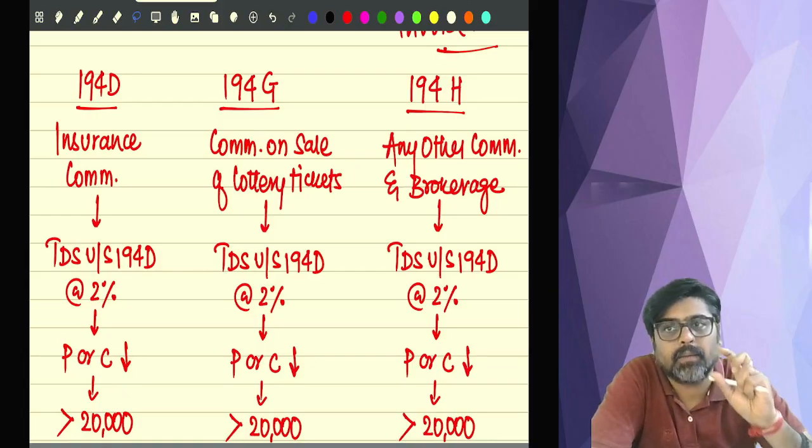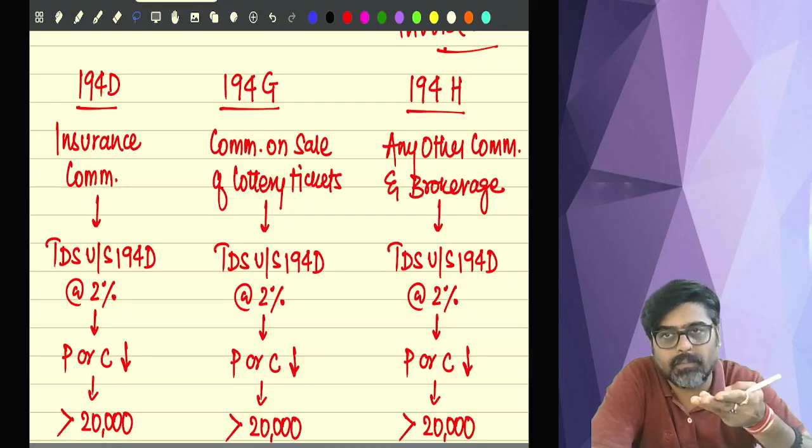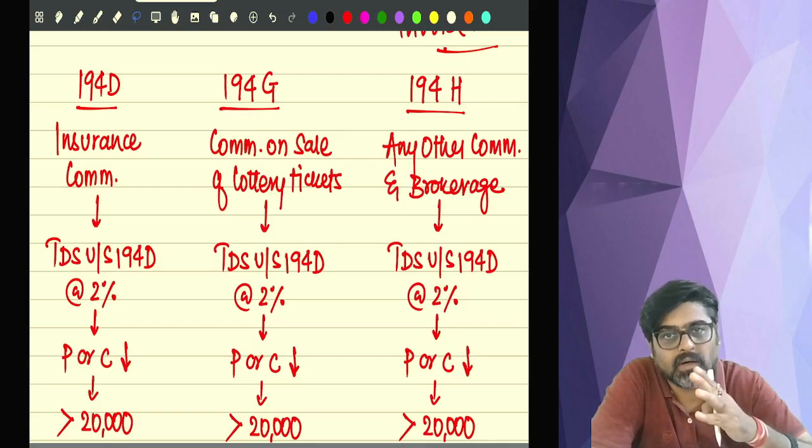See, any commission received by BSNL or MTNL franchisees. So BSNL or MTNL will also pay the commission to their franchisees for placing the PCOs, placing the phone at their premises.